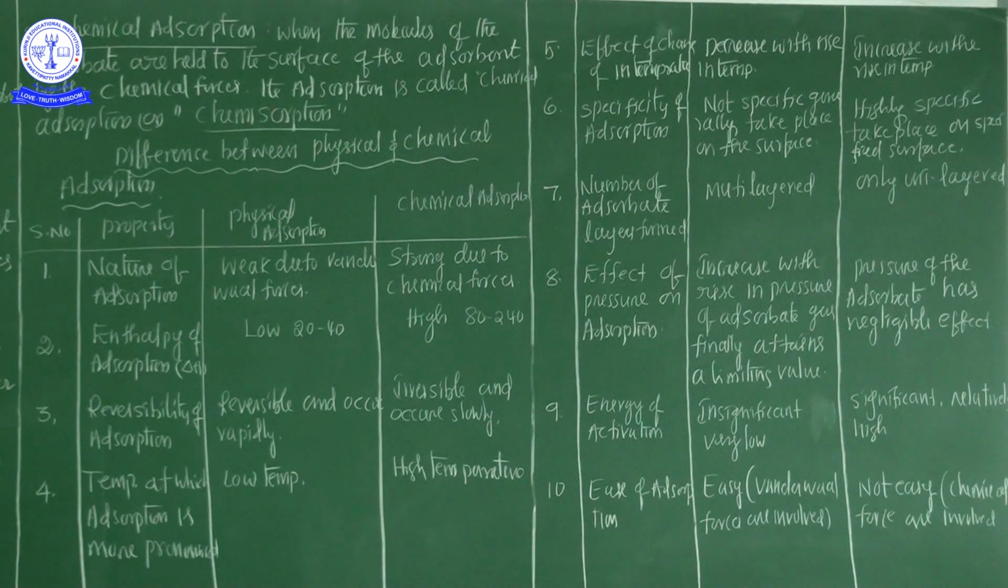From the example point of view, a physical adsorption example is adsorption of hydrogen gas on powdered charcoal. The best example. And a chemical adsorption example is adsorption of hydrogen gas on nickel. So this is the differentiation between chemical adsorption and physical adsorption. In my next class we are going to discuss factors affecting adsorption of gases by solids. Okay?